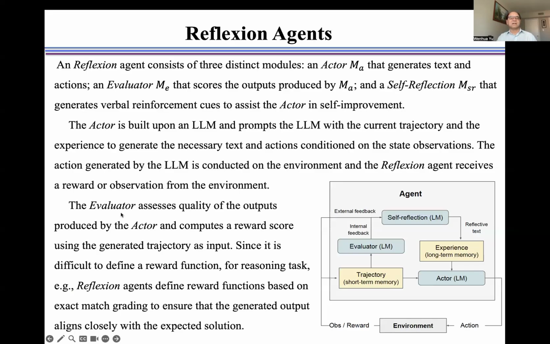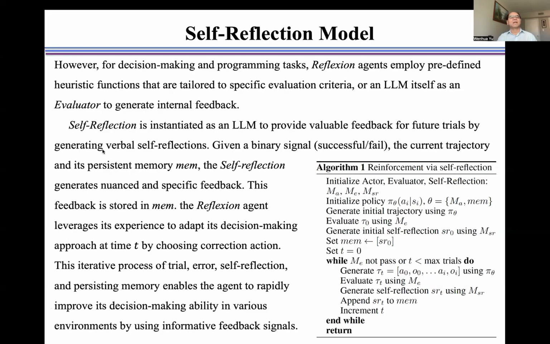The evaluator assesses the quality of the output produced by the actor and computes a reward score using the generated trajectory as input. Since it's difficult to define a reward function for reasoning tasks, for example, Reflexion agents define reward functions based on exact match grading to ensure that the generated output aligns closely with the expected solution.